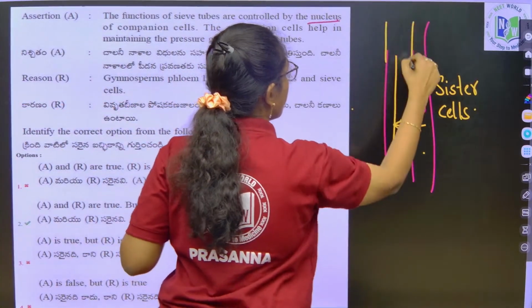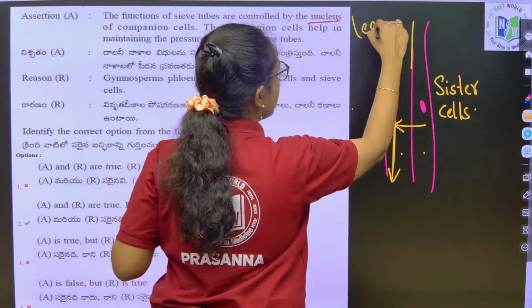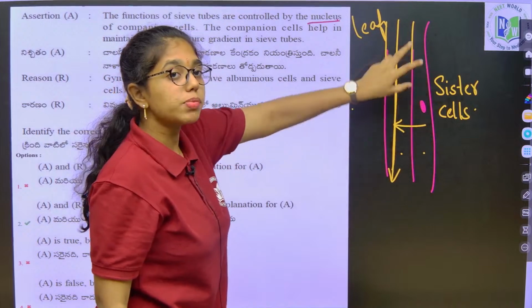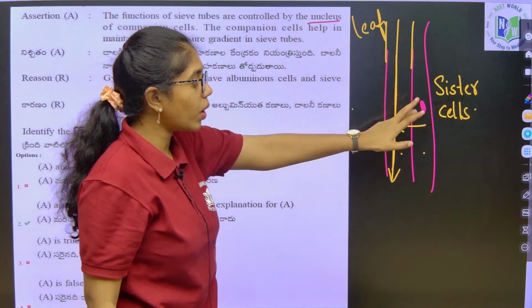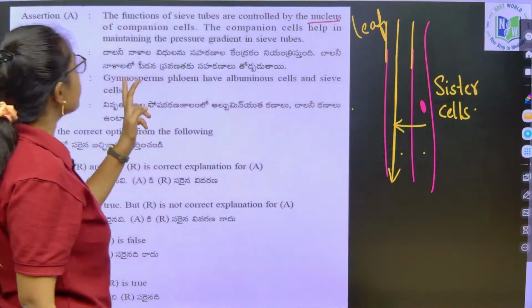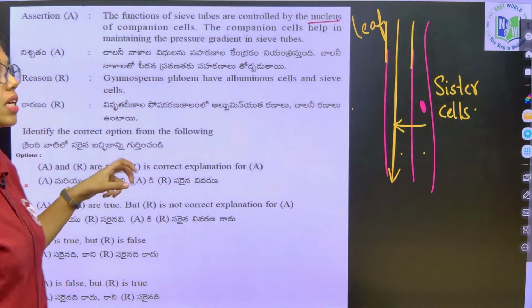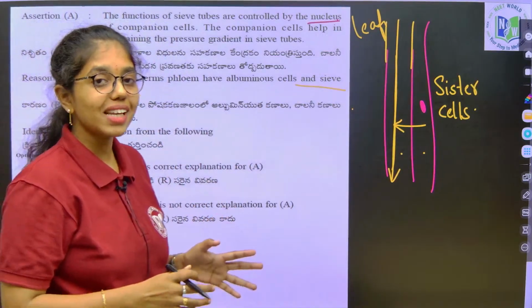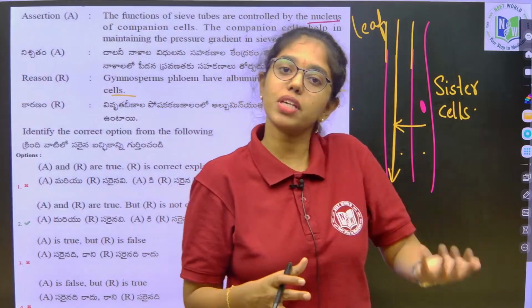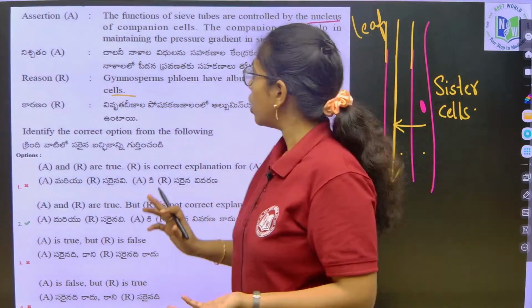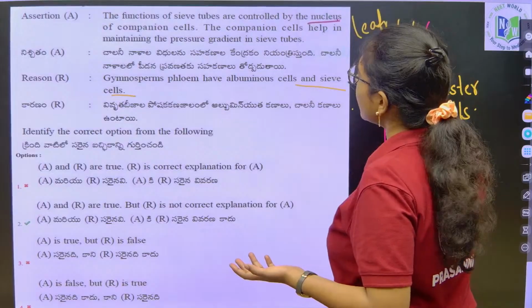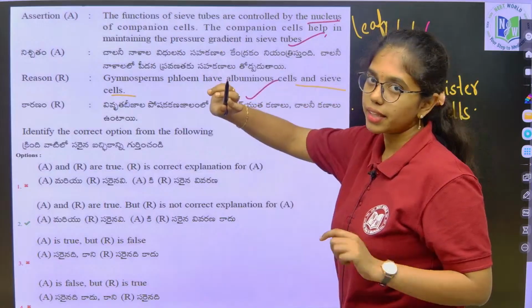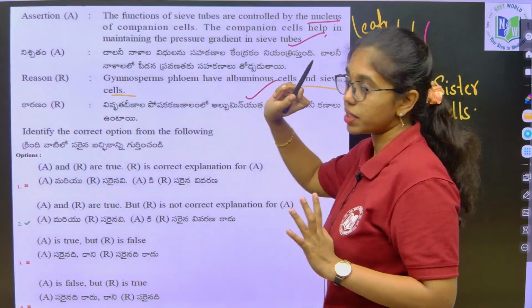This is from the leaf, the leaf will be the source and these are phloem tissues, right, from source to sink. In sieve tubes, the pressure gradient is maintained by what? Companion cells. Next, gymnosperms, phloem has albuminous cells and sieve cells. Yes, true. Gymnosperms do not have sieve tubes and companion cells, they have sieve cells and albuminous cells. So, this assertion is true and the reason is also true, but the reason is not explaining the assertion. Those are two different statements, right?